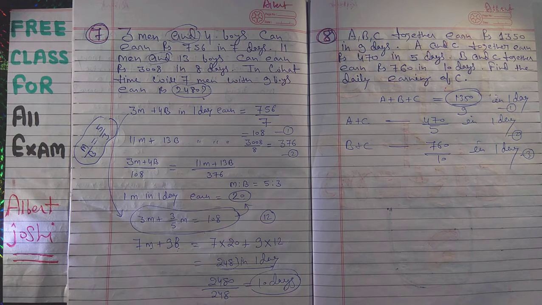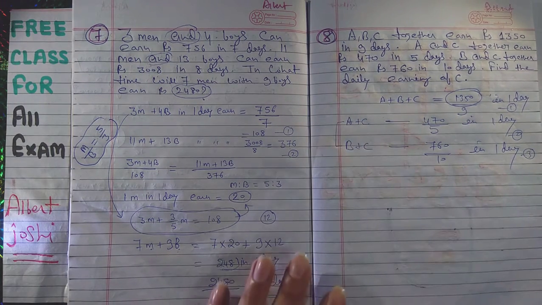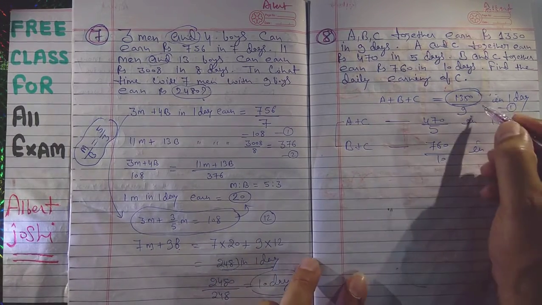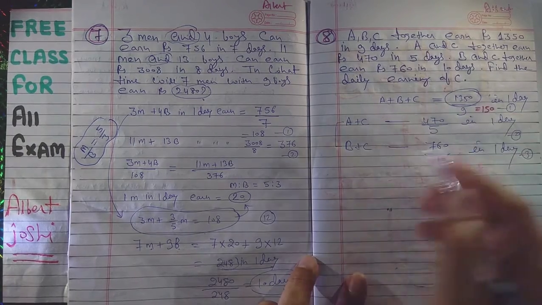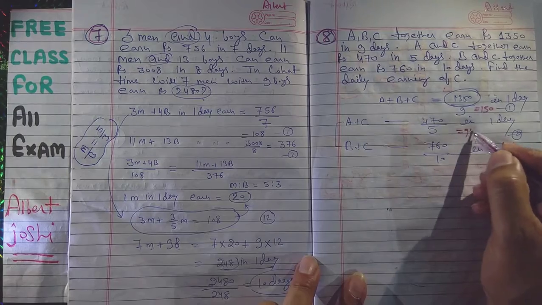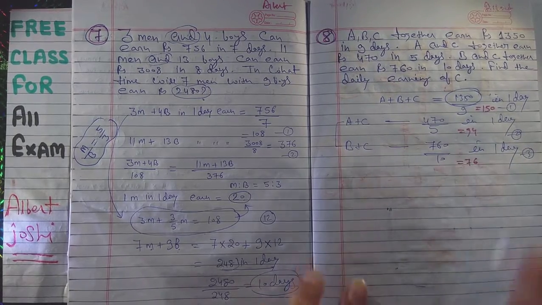Or you can also add this and this equation. So after calculation, the first one you will get 150, and the second one, A plus C, you will get 94, and the third, B plus C, it is 76 rupees.